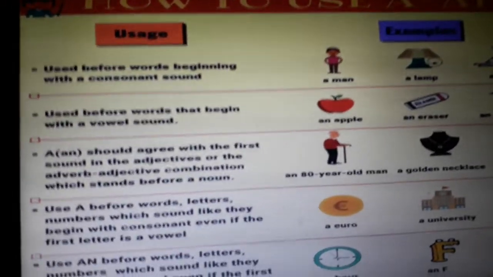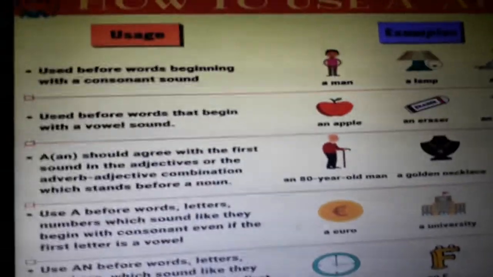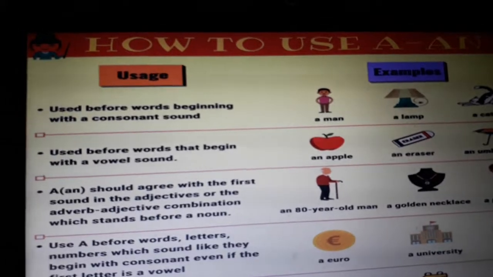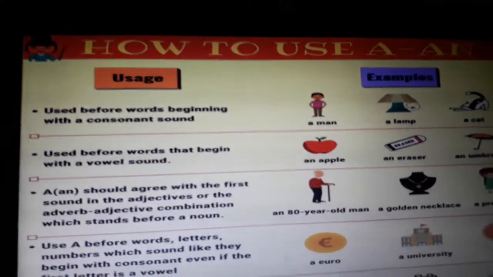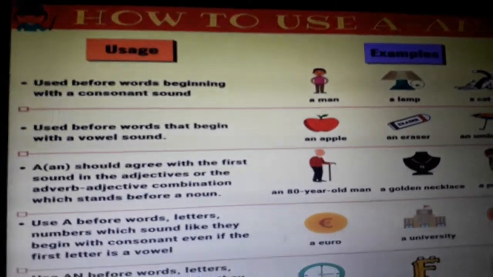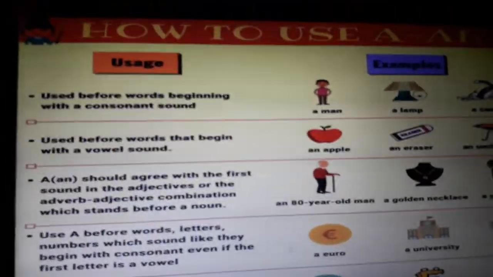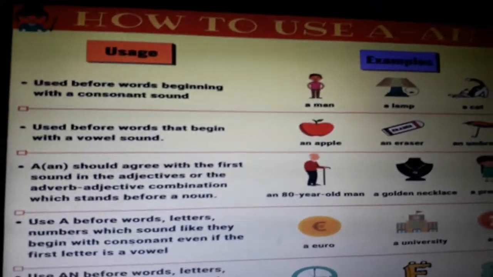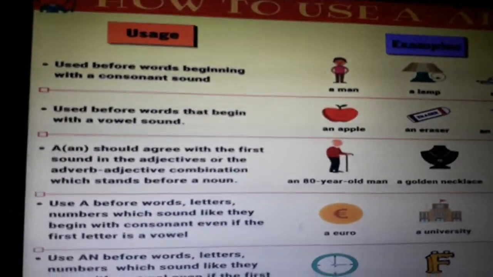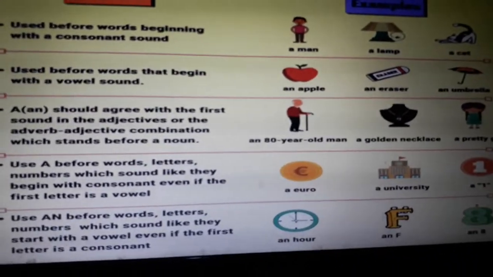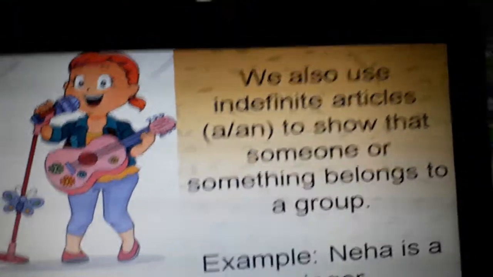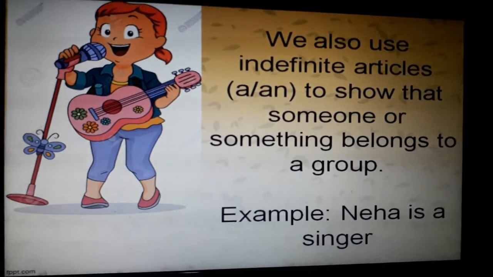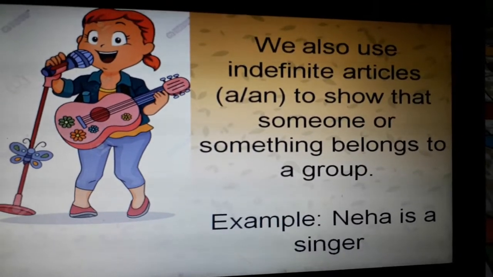Sometimes, in some cases, it doesn't matter whether our word starts with a consonant or vowel. We have to follow the rule of the sound. If the sound is that of a vowel, write an. If the sound is that of a consonant, write a. Hope it is very clear to you all. We also use indefinite articles a or an to show that someone or something belongs to a group.